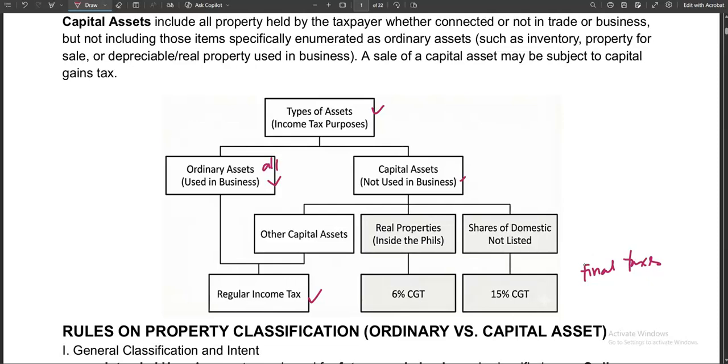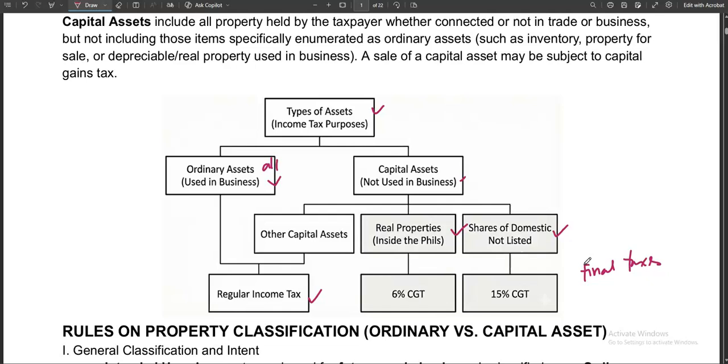Again, in particular, there are only two items under the capital assets that are subject to capital gains tax: the real properties located inside the Philippines and the shares of stocks issued by a domestic corporation, not listed. In other words, the transaction of the shares of stocks is directly with the buyer. It does not go through the PSE.